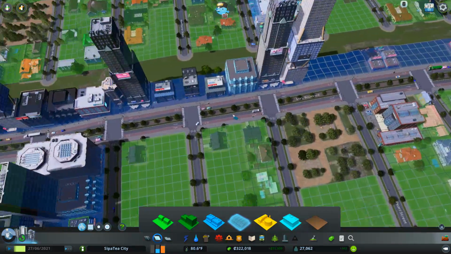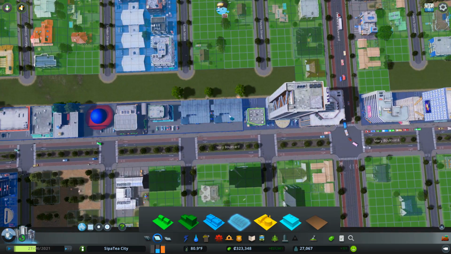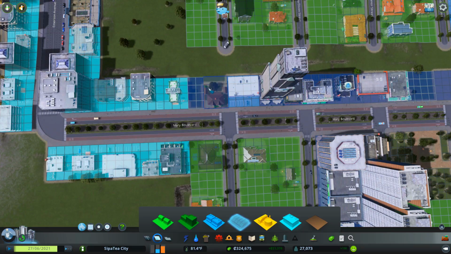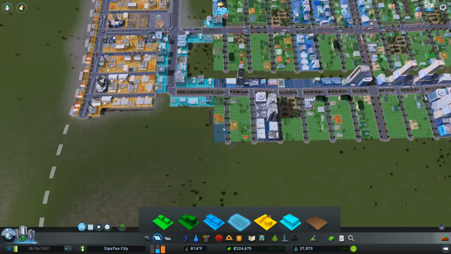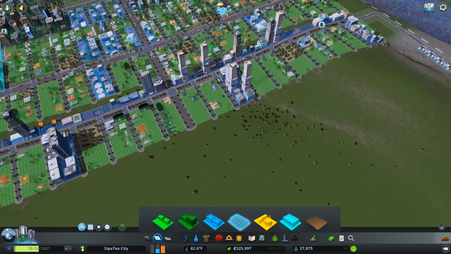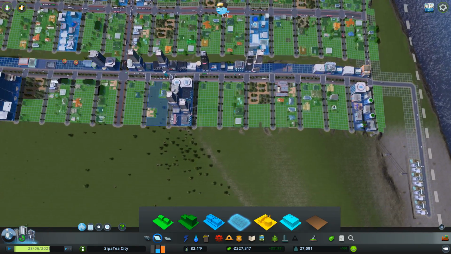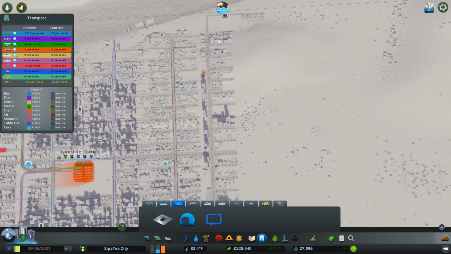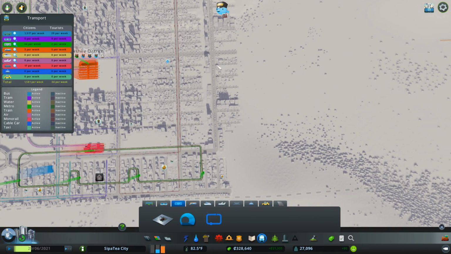And that is the same, isn't it? Yeah, anything light blue. Yeah, this stuff here, that can change. That can change. That can change. Yeah, definitely have all of that. We need a lot more commercial, don't we? We can have a nice commercial hub in the middle here, definitely. So I think a lot of this is going to end up going. So let's put another train station straight down here.